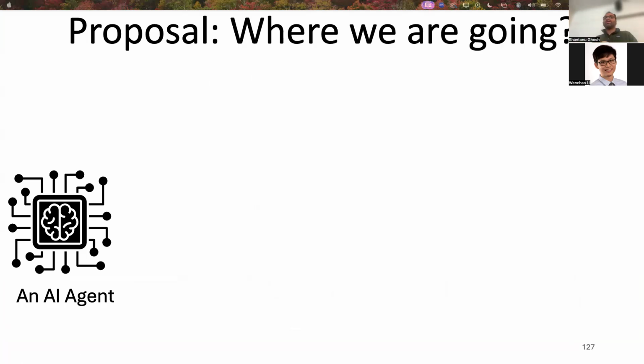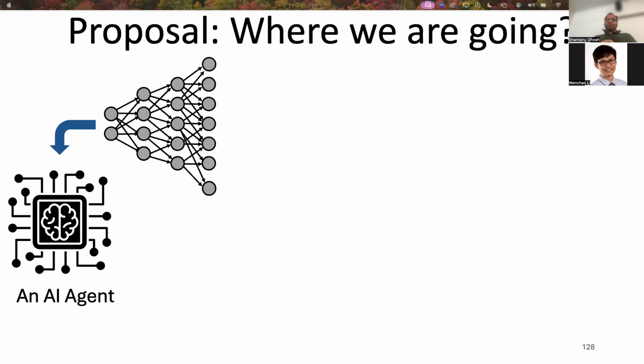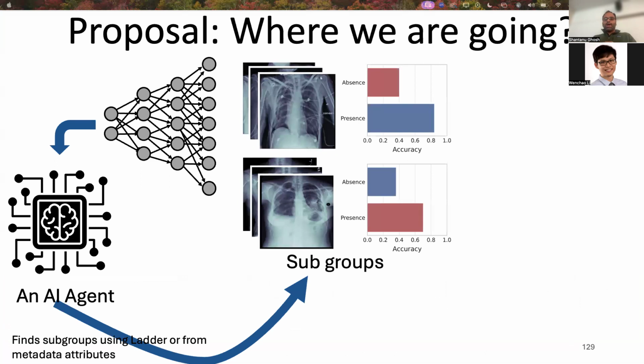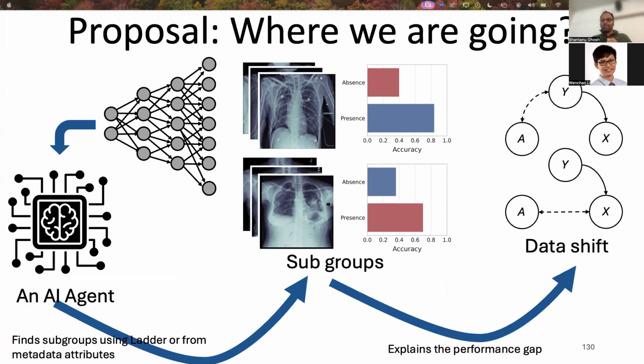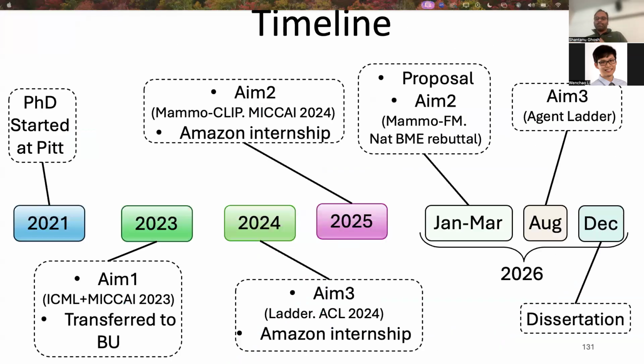We are going towards an AI agent which will consume the representation of the deep model. And the agent proposes some subgroups where the model makes systematic mistakes. This is the observation. And ultimately, the agent will reason for the mistake. This will complete my aim 3.